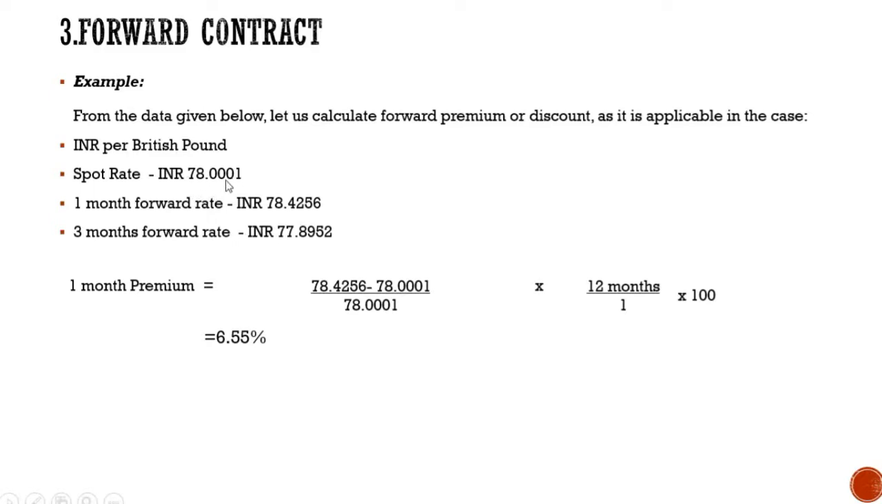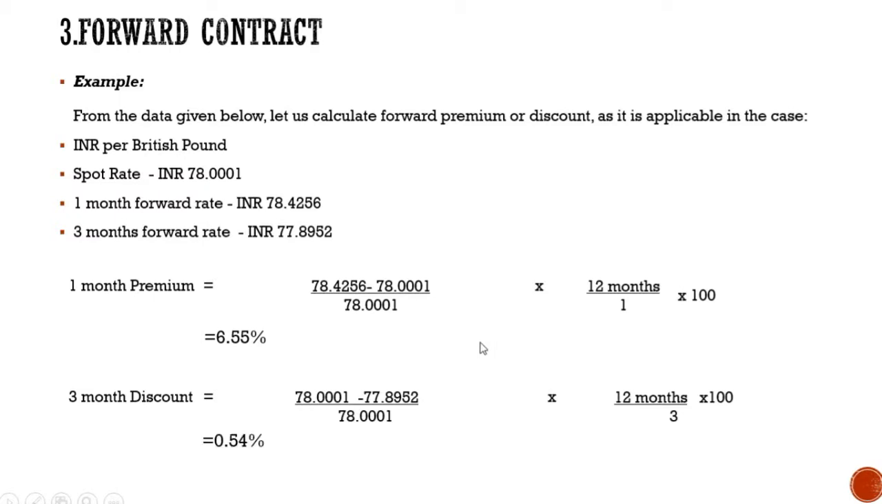Spot rate is 78.0001. However, the 3 months forward rate is 77.8952. Now here the spot rate is greater than the forward rate. So now here we will have forward discount. In order to find 3 months discount, we use the formula spot rate minus forward rate upon spot rate into 12 divided by n. Here we have 3 months forward rate, so we take it as 3 into 100. When we solve, we get the answer as 0.54%.